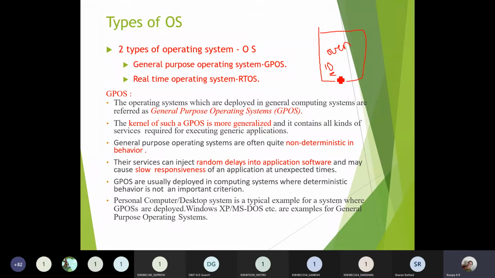And I'm using this processor or controller here. If I want to run all the applications and manage more than 2 to 3 resources or more than 2 to 3 applications at the same time, then I'll be using this operating system. Or if there is a sequence of operations to be performed by the processor or the controller continuously one after the other,